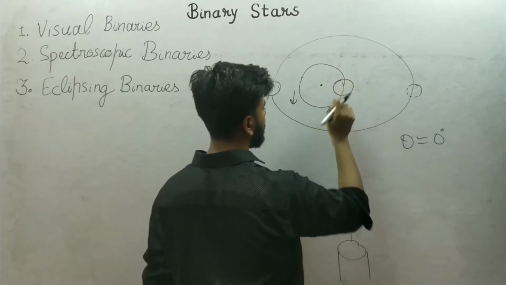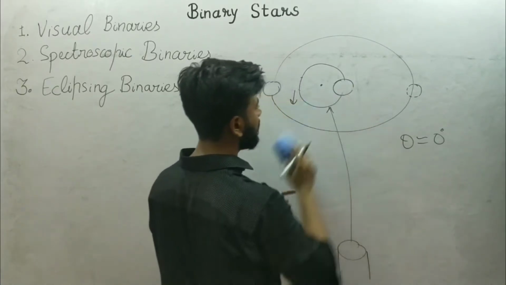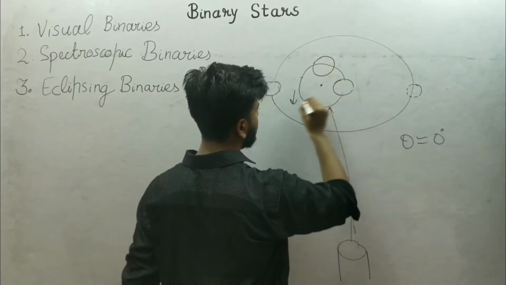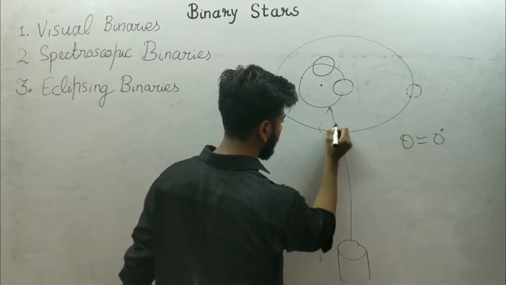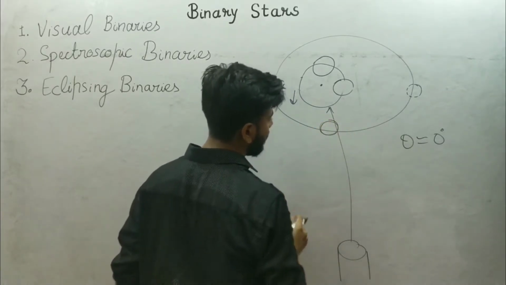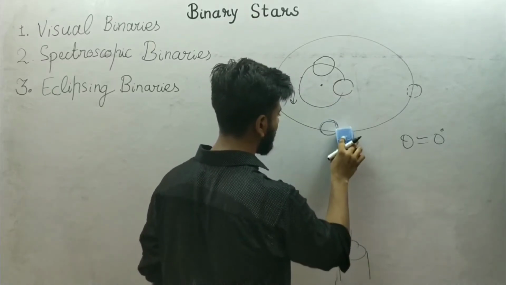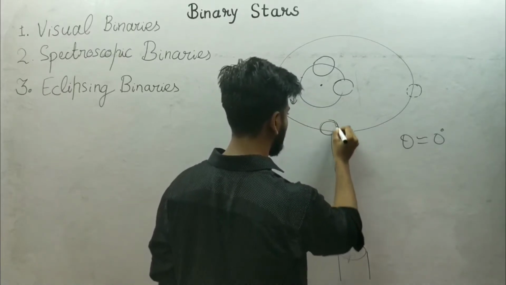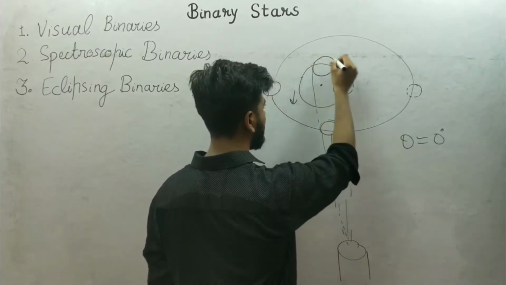If this star is going here, then this star will come here, and what is the side of your view? You will view these stars as this. So this is a similar case to the solar eclipse.